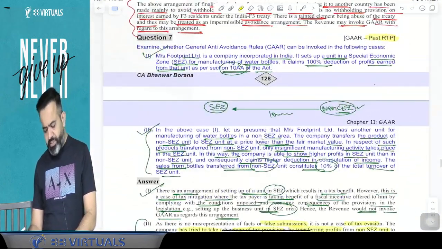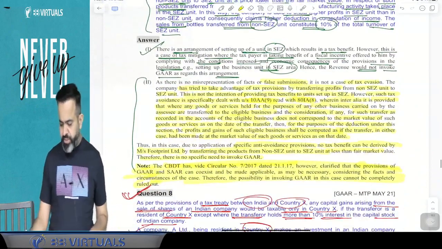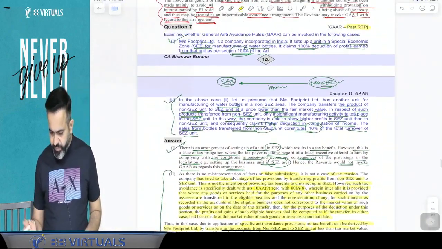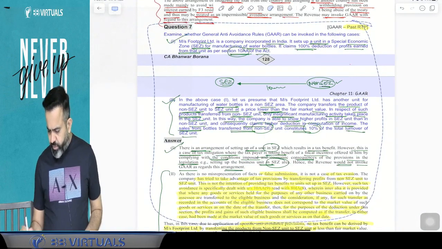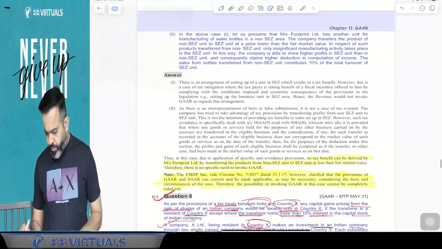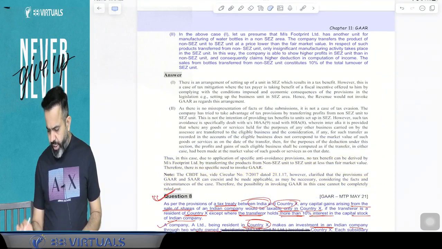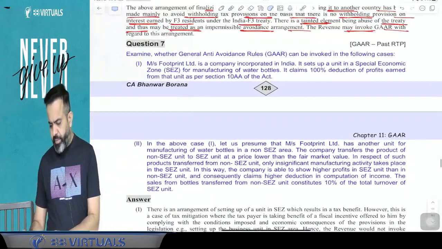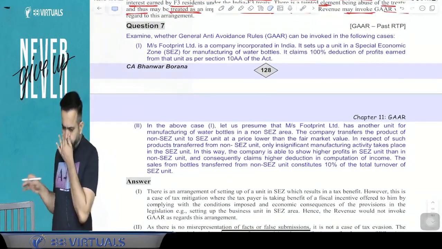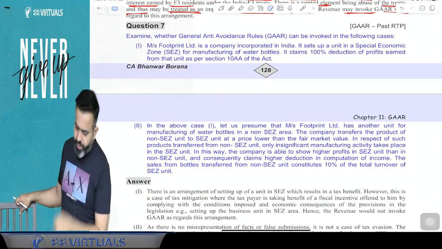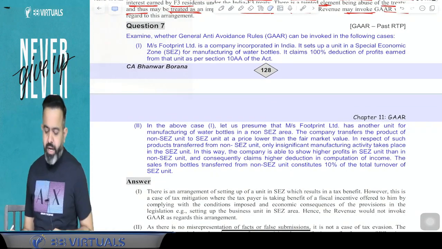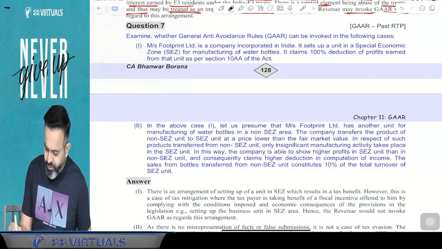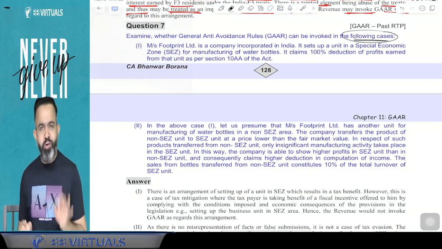Just check question number 7. What does question number 7 say? Question number 7 I have taken from the past RTP. That is RTP, pay attention. Question number 7 says: examine whether the GAR can be invoked in the following cases or not.